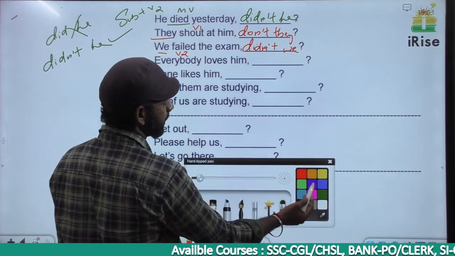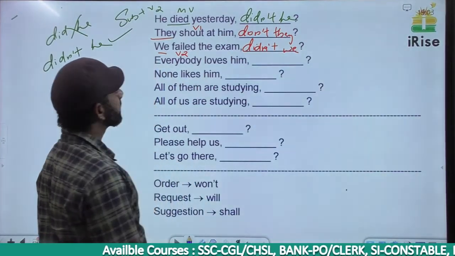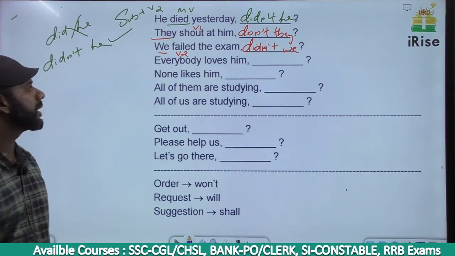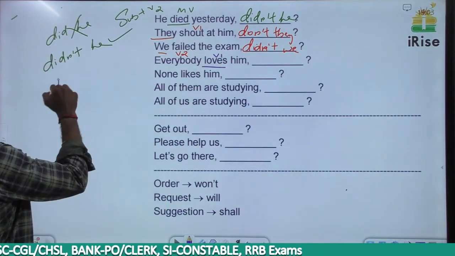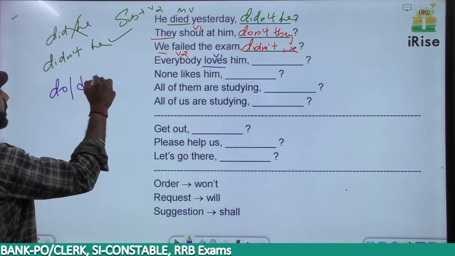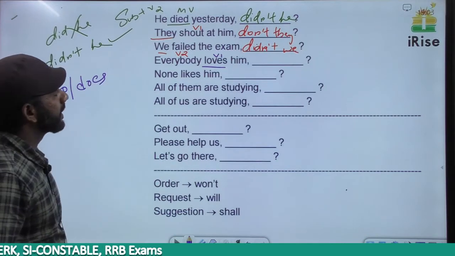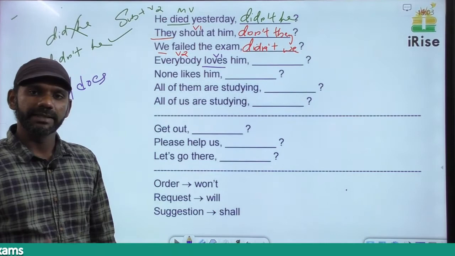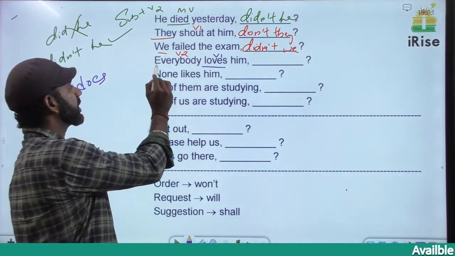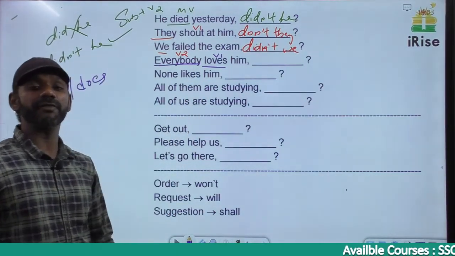Come to the next one. Everybody loves him. No auxiliary verb. Loves is V1, subject plus V1, simple present. We have to go for do or does. Now, everybody loves him, everybody love him, which is correct? The subject here is everybody. Everybody is an indefinite pronoun.